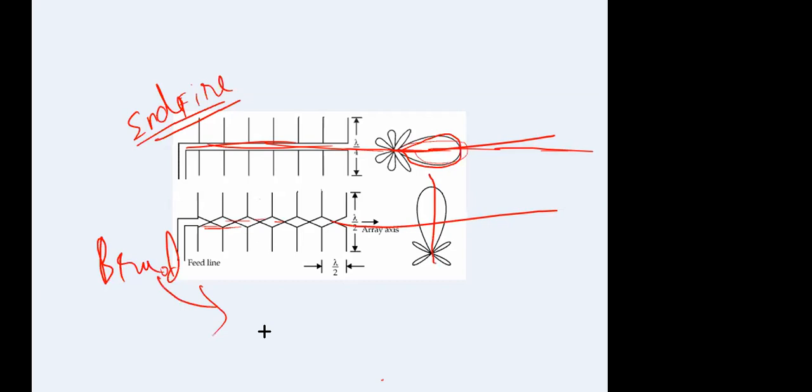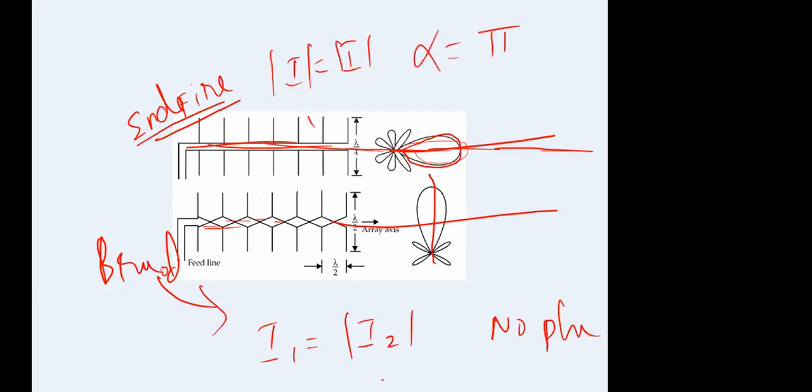For broadside array, the currents of the antennas are the same, with no phase difference. For end fire array, the currents are the same, but there will be a phase difference. That phase difference is pi. For a practical antenna, if you use the spacing between the antennas as lambda by 2, then you have to use some alpha. That alpha value is pi. In general, psi value is beta d cos theta.